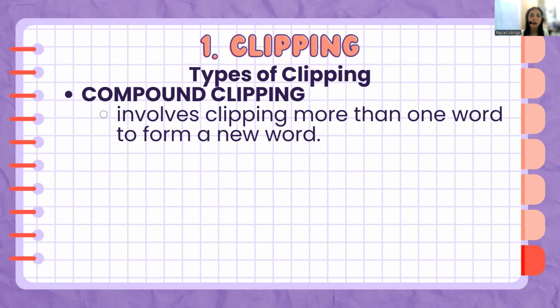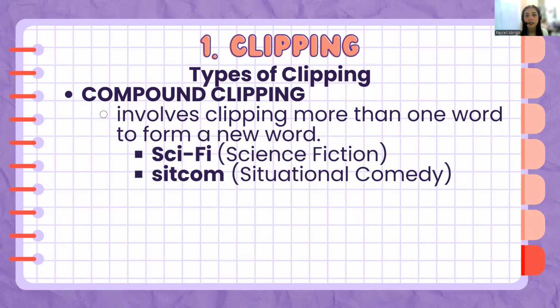Now, aside from that, we also have what we call compound clipping. Now, this compound clipping involves clipping more than one word or clipping of compound words. So, compound words are a set of words that is composed of two words but only have one meaning, like science fiction. It is composed of two words, but